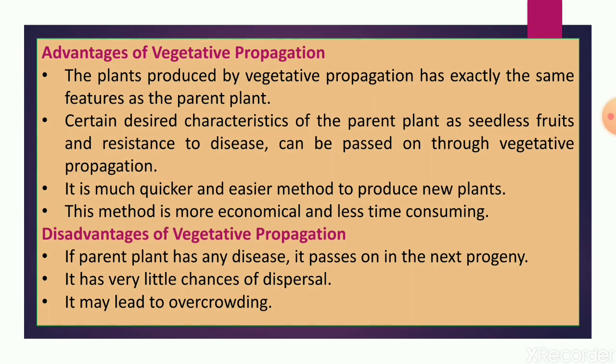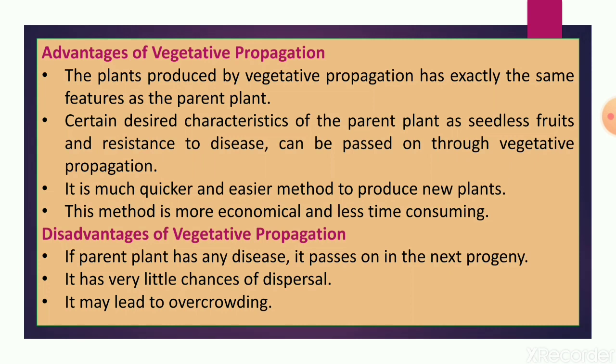And the most important thing, the plants lose their vigor as there is no genetic variation, because only one parent is there, so its genes will transfer to the next progeny. There is no genetic variation, meaning change.